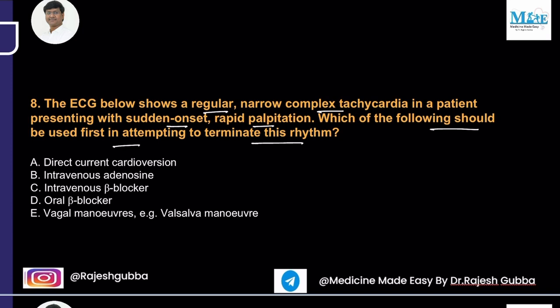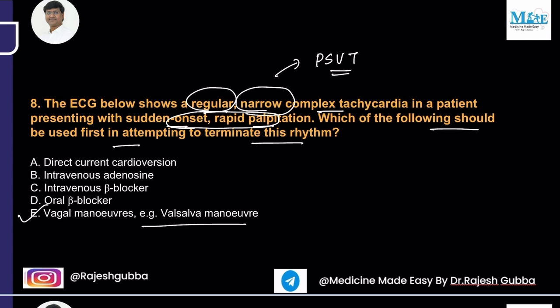Okay, so actually the ECG was not able to be given because in Telegram we cannot post the images, but it is a regular narrow complex tachycardia in a patient presenting with sudden onset palpitations. So what we need to suspect is paroxysmal supraventricular tachycardia. The ECG I just wanted to show you is the PSVT. So which of the following should be used first in attempting to terminate this rhythm? That is the vagal maneuver, which is nothing but your Valsalva.